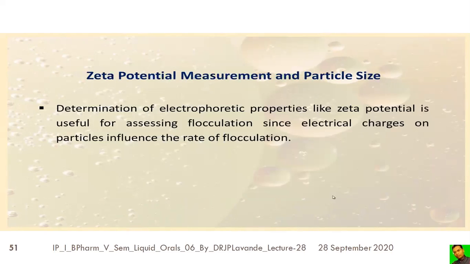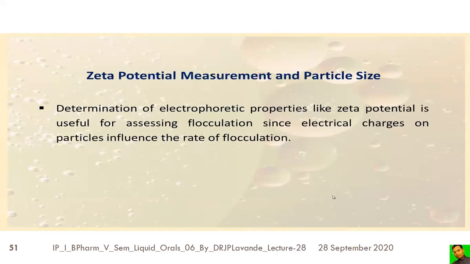Zeta potential measurement and particle size. As I said, the zeta potential is directly proportional to the stability of the suspension. So if we have higher values of zeta potential, there will be more stability.